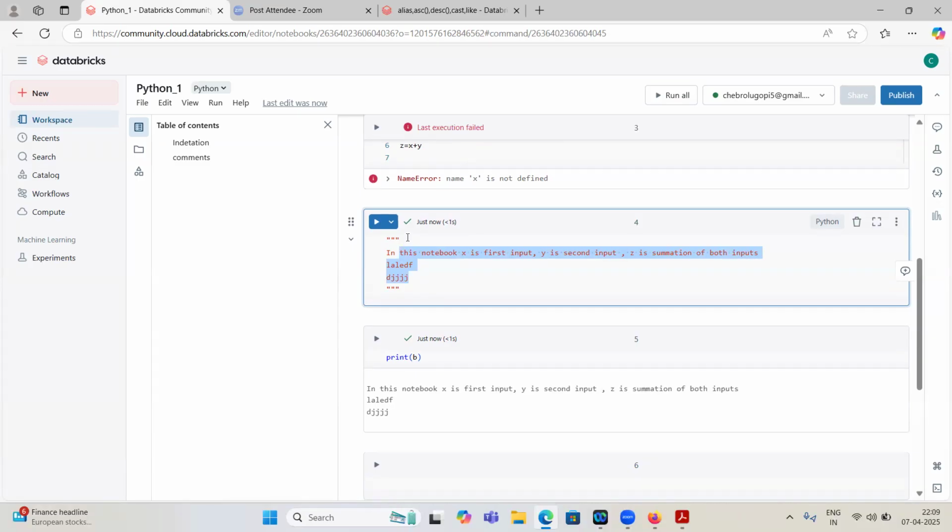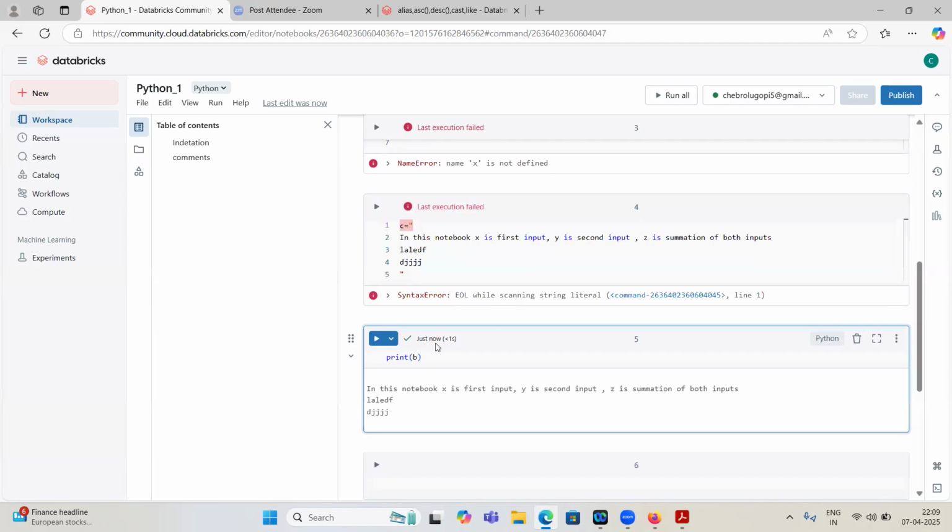Okay. This is also a string. One line. This is also a string. Some c equal to this. Okay, c equal to this.